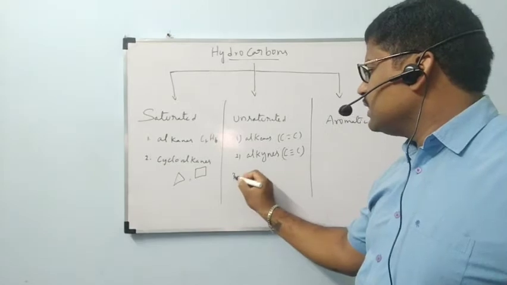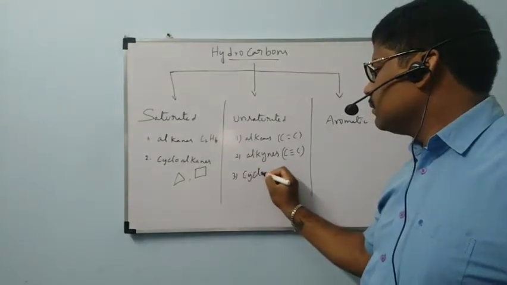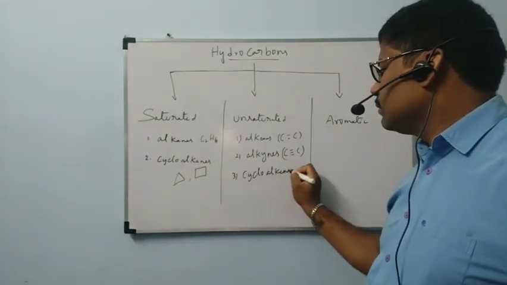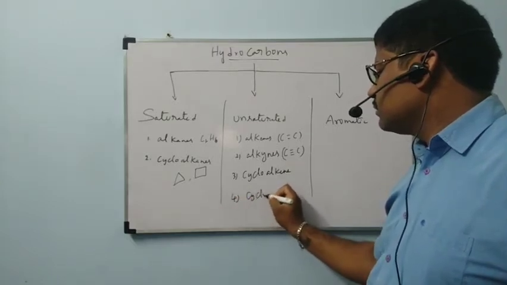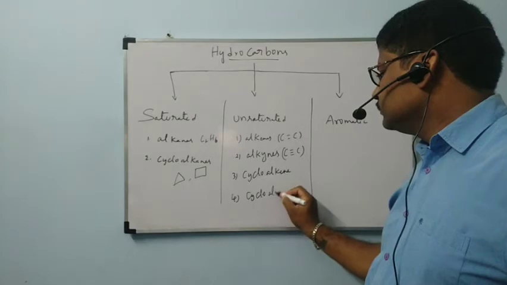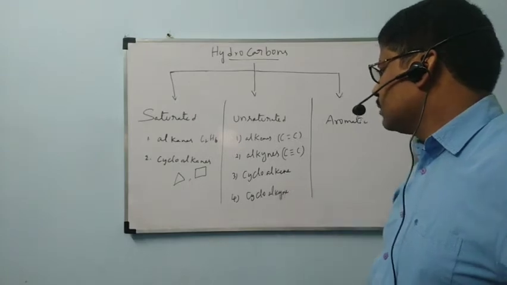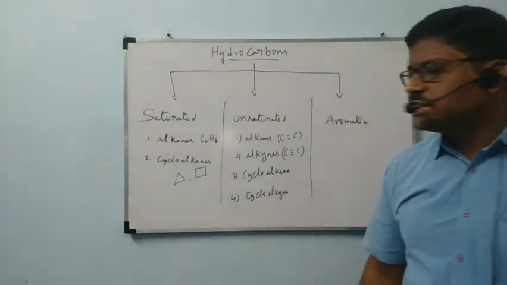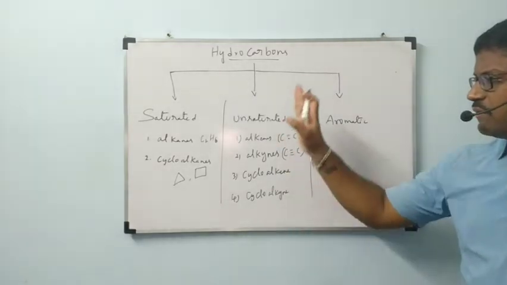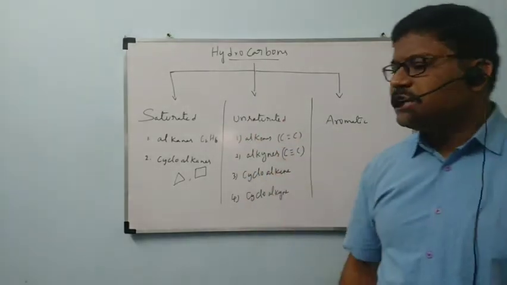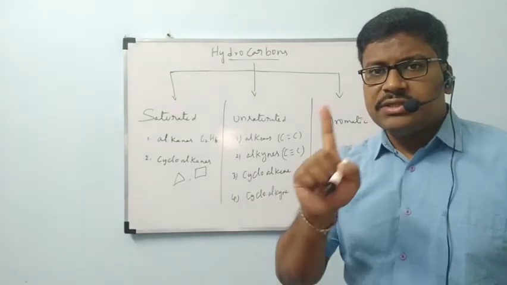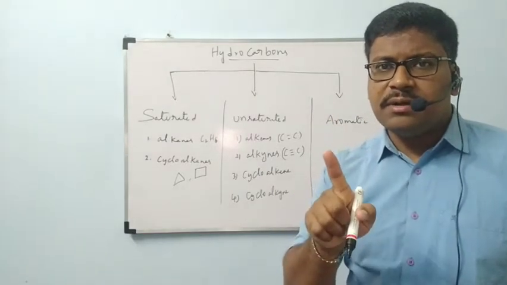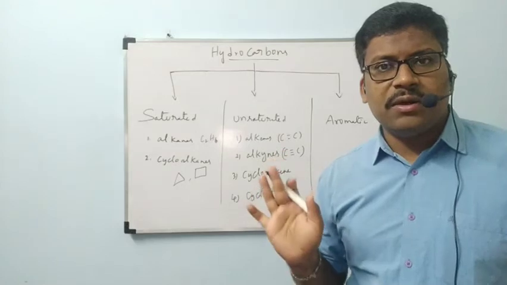Like that, cycloalkene, even cycloalkyne, these are generally discussed under unsaturated. Whatever I wrote on the board coming under unsaturated should contain at least one carbon-carbon double bond or carbon-carbon triple bond.